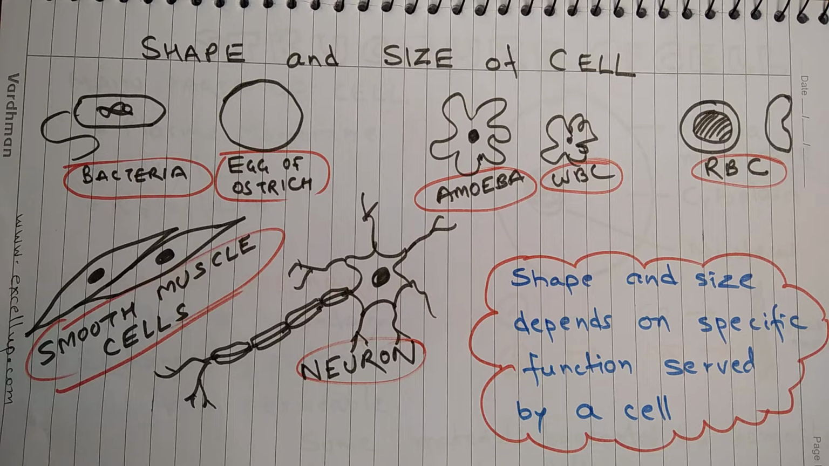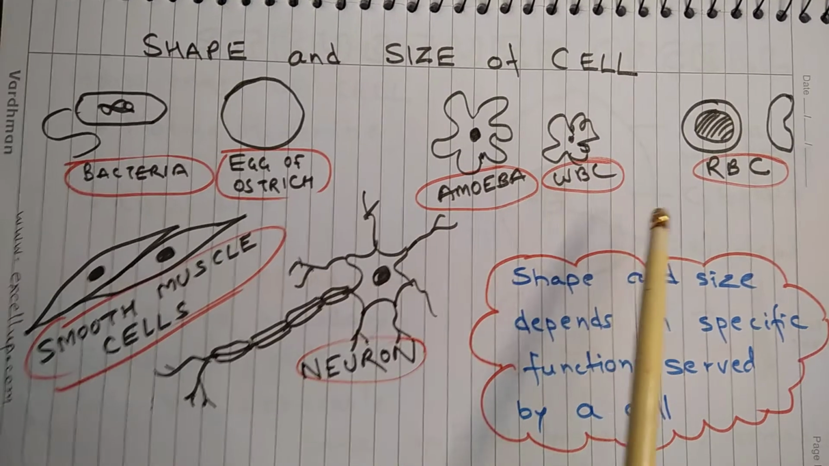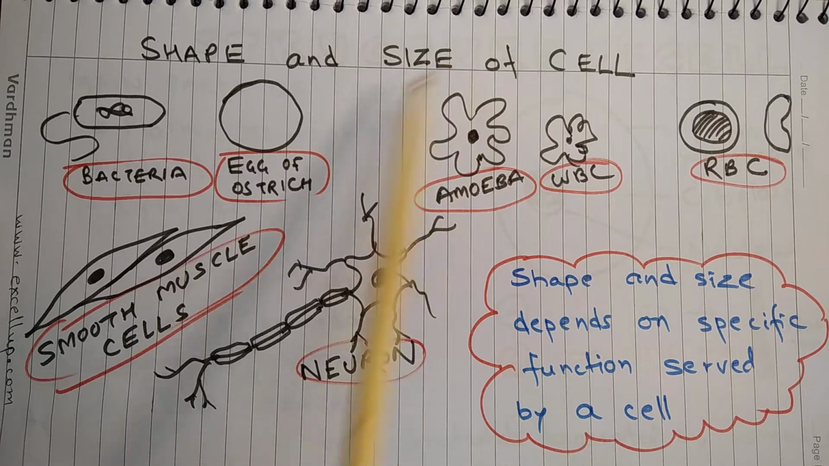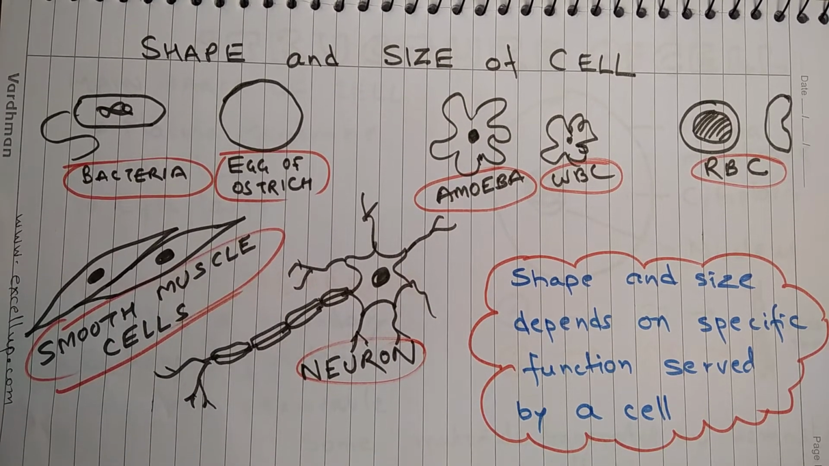Let us come to the shape. Shape also depends on a specific function served by a cell. So for example, amoeba and white blood cells. Amoeba cell is irregular in shape and same is for WBC. And both amoeba and white blood cells have to catch some foreign materials. Amoeba keeps on making pseudopodia so that it can catch food, and WBCs keep on changing shapes so that they can trap foreign objects.